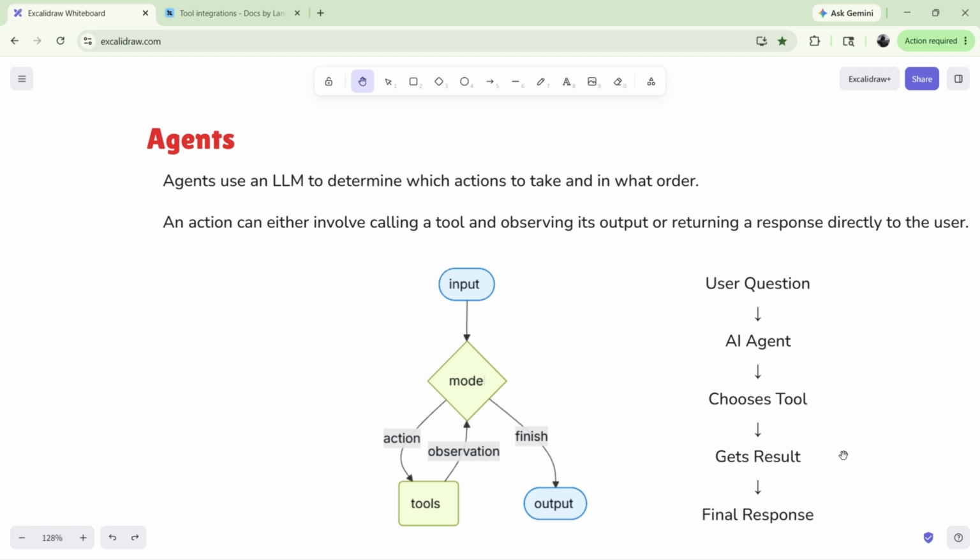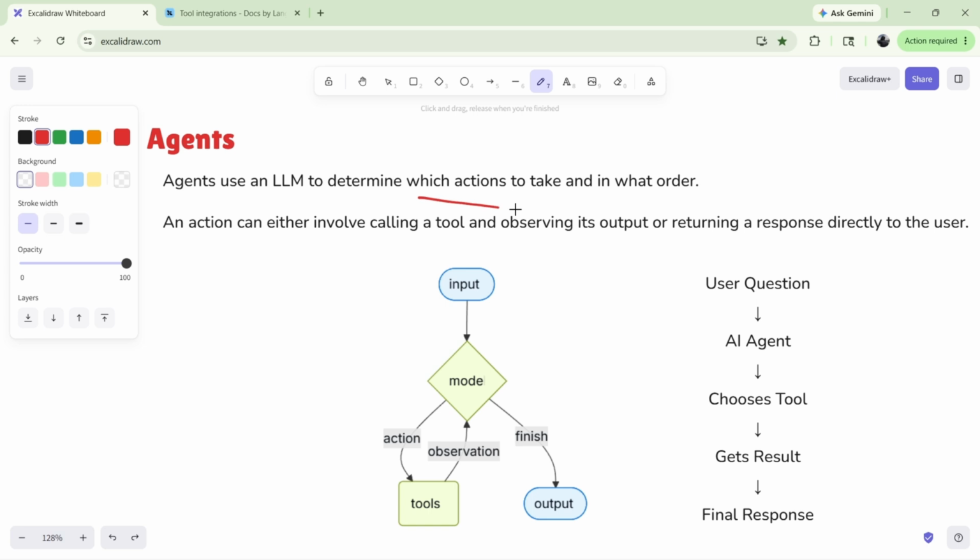Today we are going to start with agents. Agents is a LangChain component which uses an LLM to determine which actions to take and in what order. And getting into this statement, in which action and in what order.